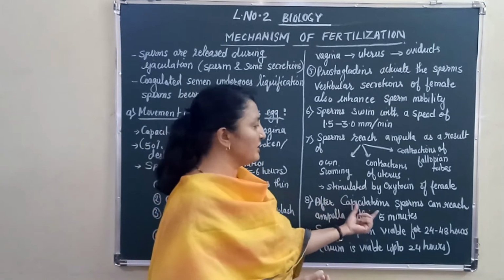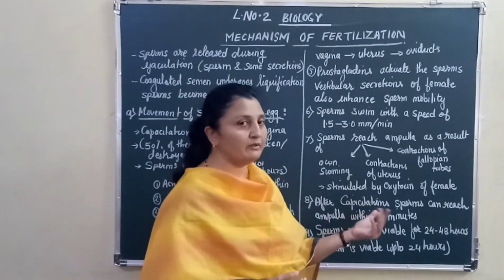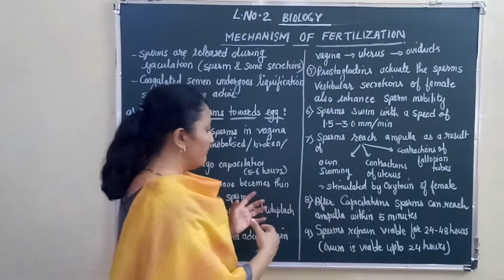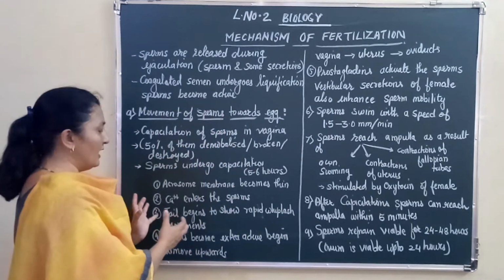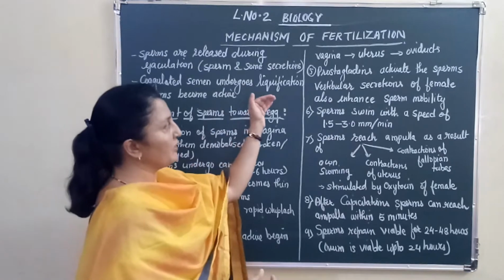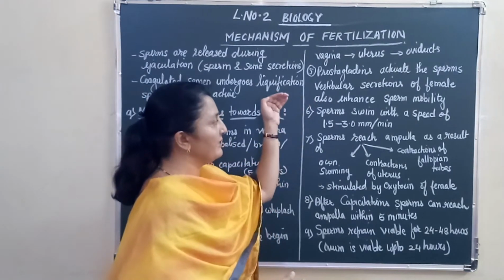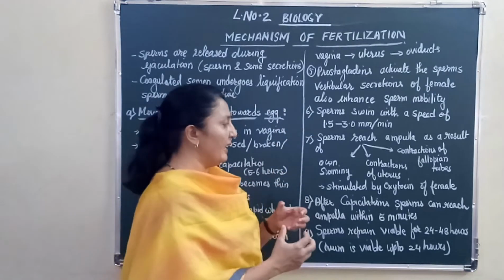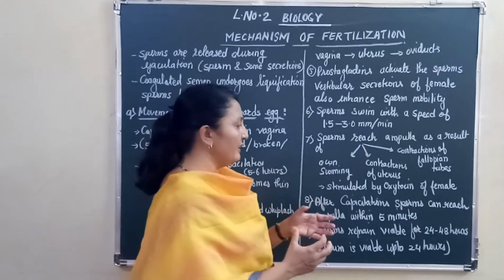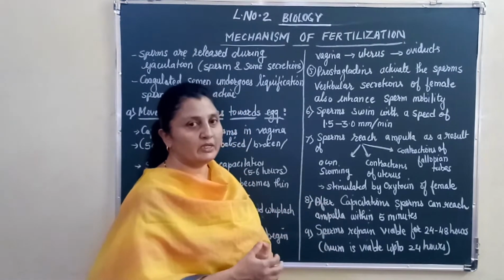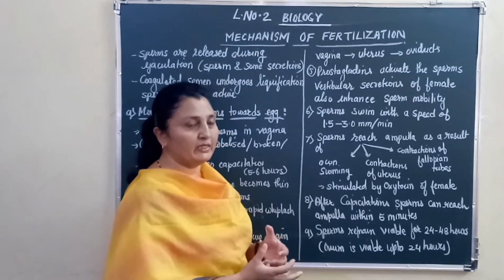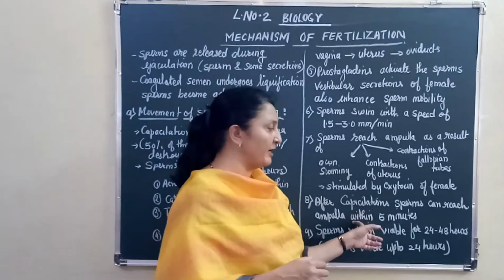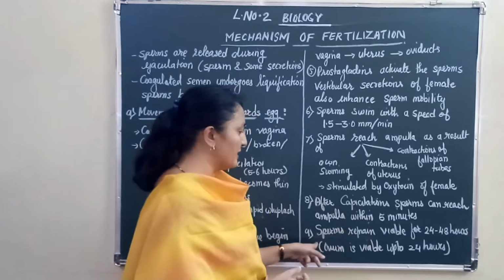After capacitation, sperms can reach the ampulla within 5 minutes. Continuous top-ups of energy are provided by different agencies: first the calcium, then the prostaglandins, vestibular secretions, then oxytocin. All this helps the sperm to swim, and at the end of capacitation the sperms will be able to reach the ampulla within 5 minutes after being deposited in the vagina, for the process of fertilization.